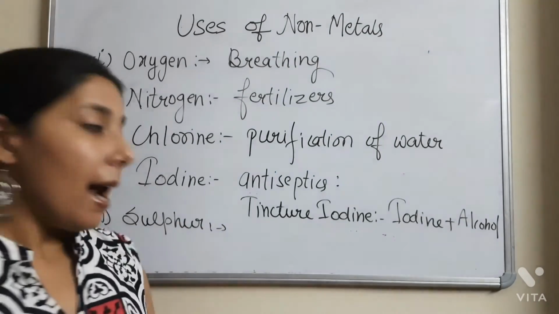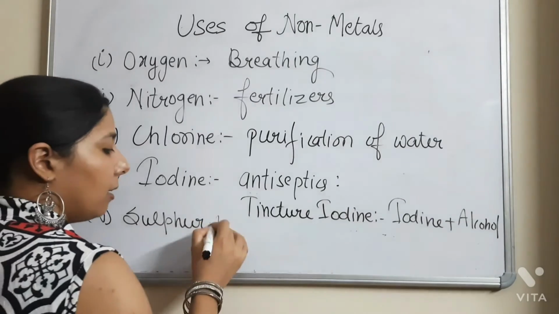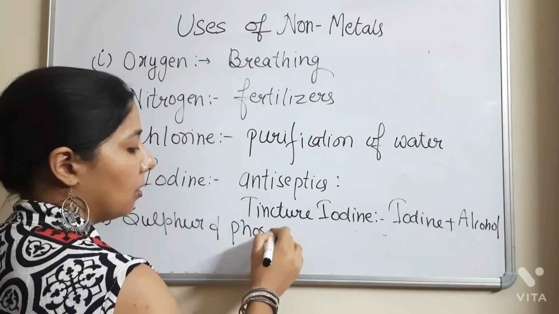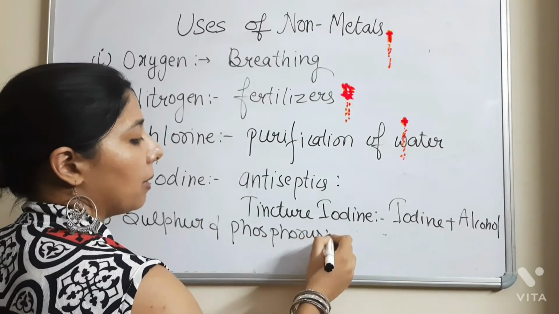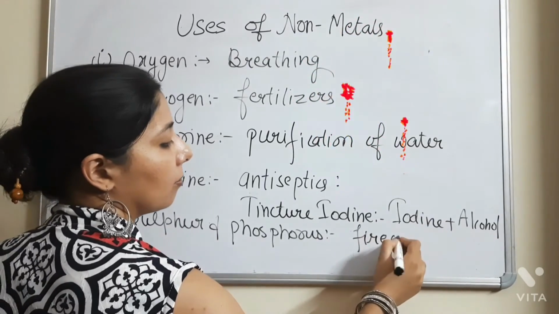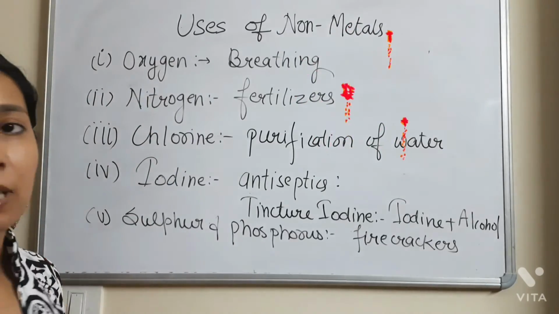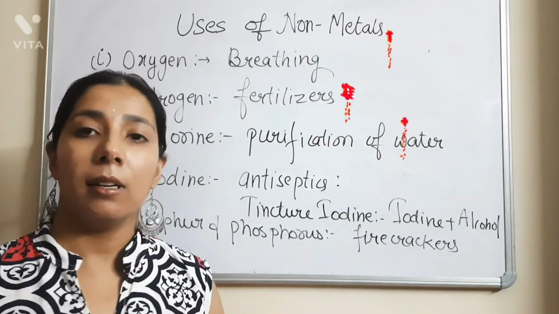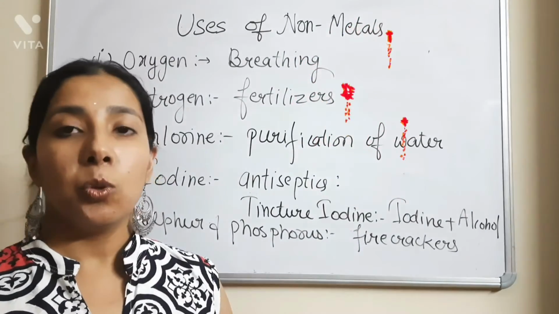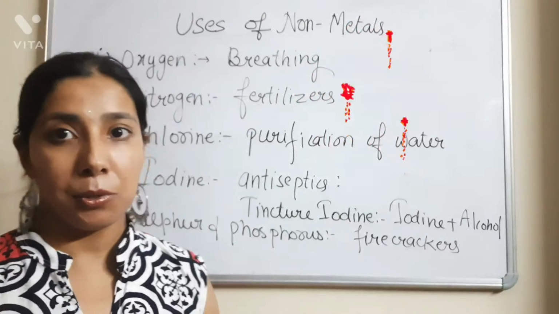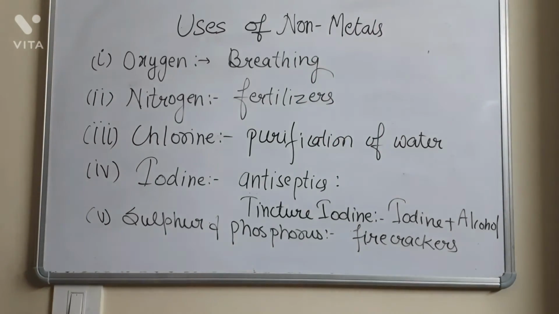So sulfur and phosphorus also you can add. They are used in making firecrackers. Fine. Sulfur and phosphorus are very reactive non-metals, and they catch fire easily. So they are used in making the firecrackers also. So these are the 5 points. We will further discuss the 2 more points.